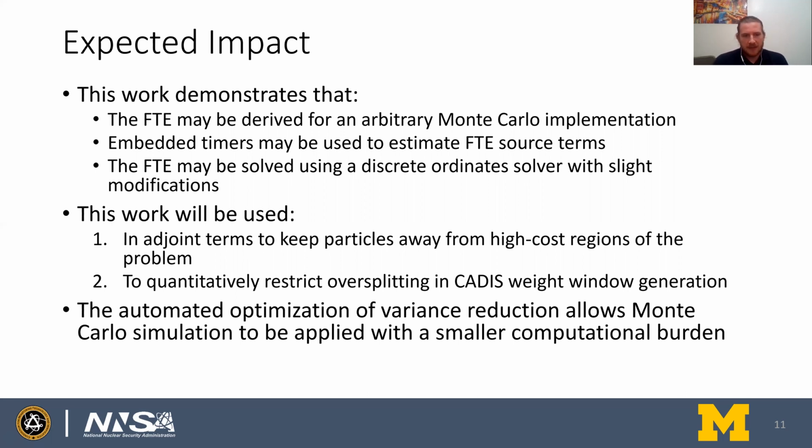Another way we're thinking about doing this is setting a cap on how much splitting you can have in the CADIS approach between regions, which is already done. But we think we can use the future time equation to quantitatively inform what that cap should be. So looking at how much computational time is being consumed region to region, we can make a more educated guess about how much we should be splitting between those two regions. And then ideally, with improvement to the CADIS technique, we'll end up with, again, more optimal variance reduction parameters, which will lead to a Monte Carlo simulation that is shorter and gets better accuracy.